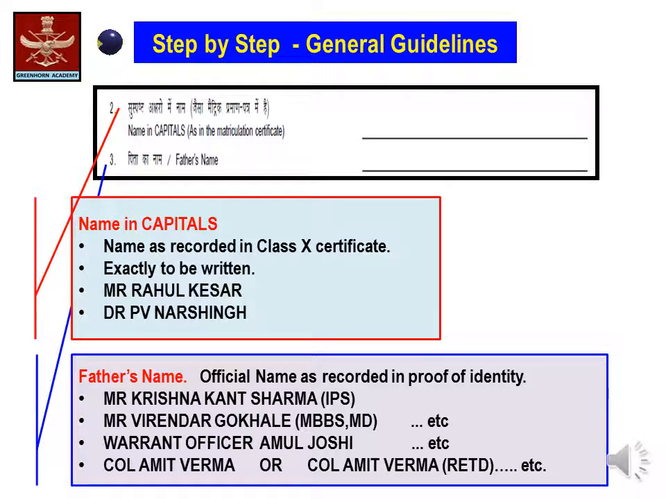In case your father is a serving army officer, you are supposed to prelude his rank before his name. In case he is retired, you are supposed to write retired in bracket after his name. This additional detail shows the interviewing officer your methodological approach towards doing things.